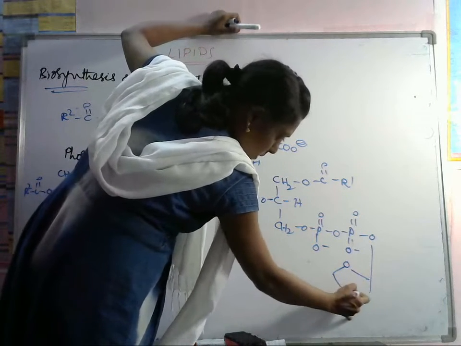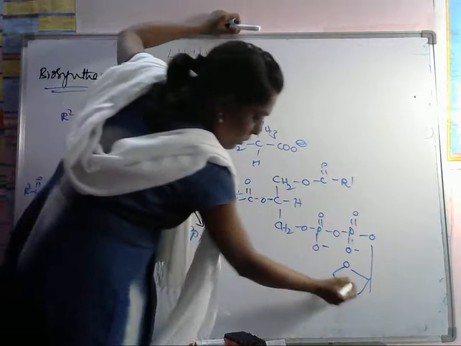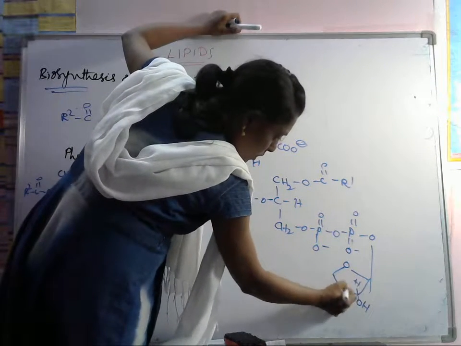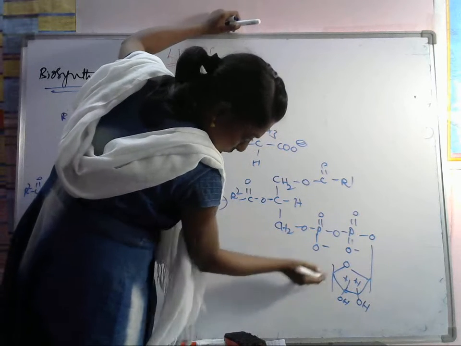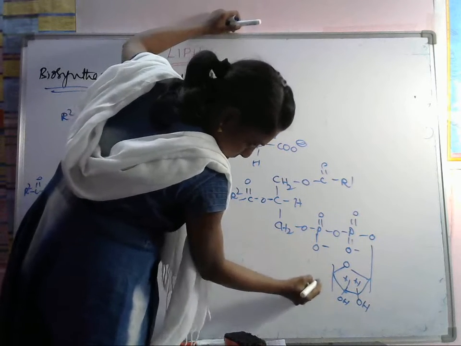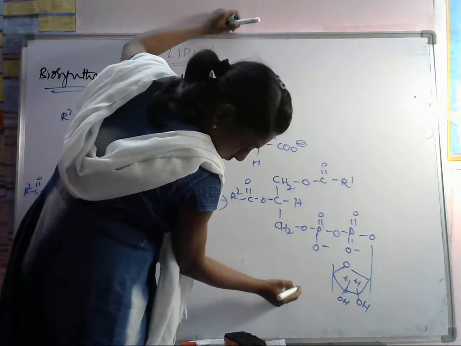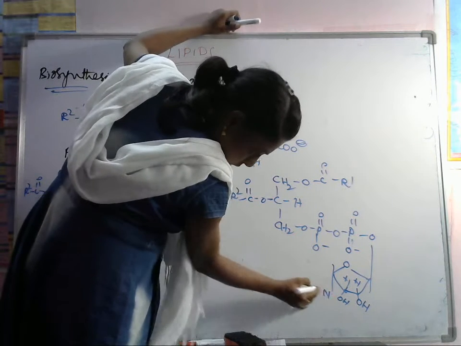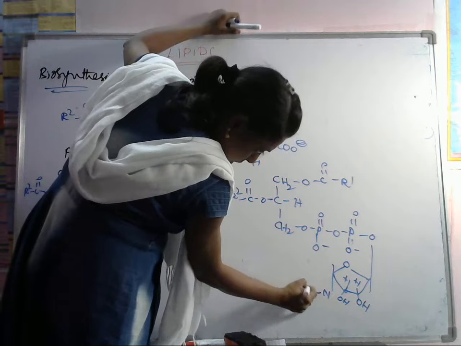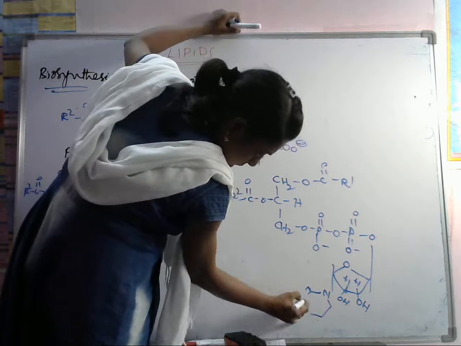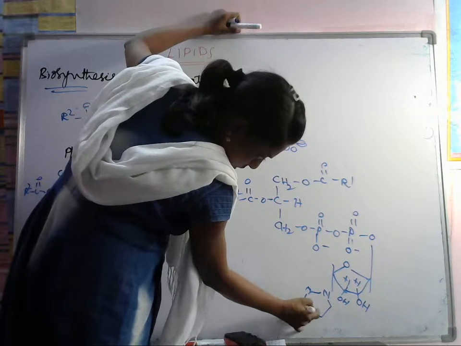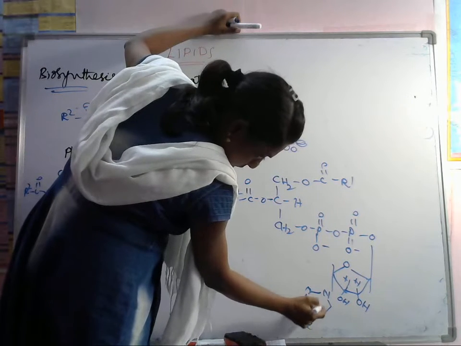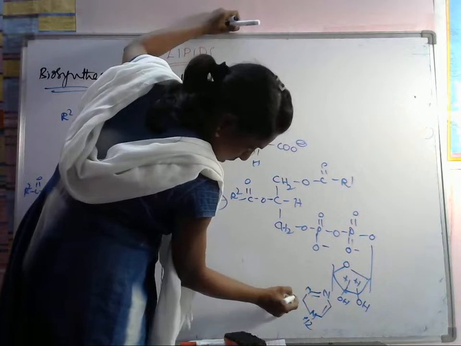Ribose sugar. Here OH is there, H, OH, H, here CH2. Here H2 is there, double bond, here double bond.